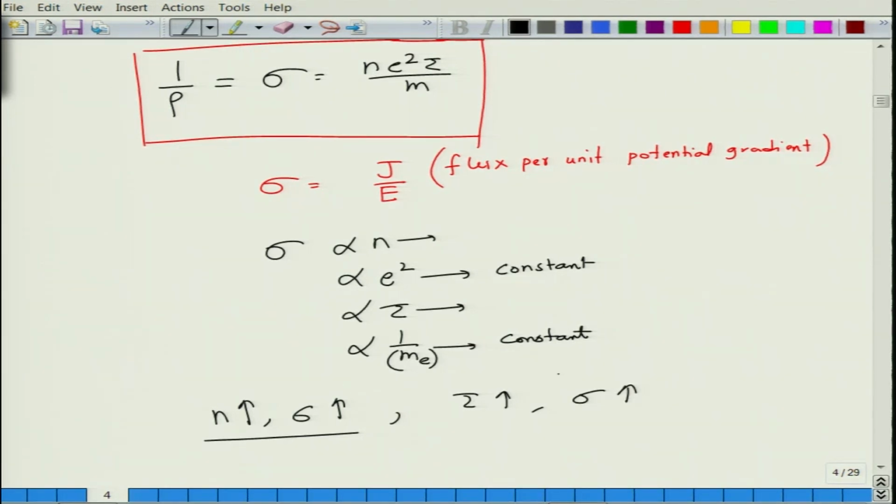So, what you can however affect for a given material is tau, and this tau is relaxation time, which is a function of scattering.